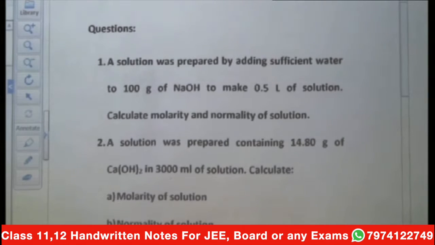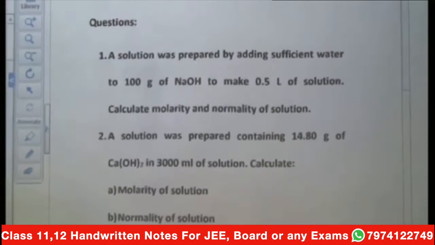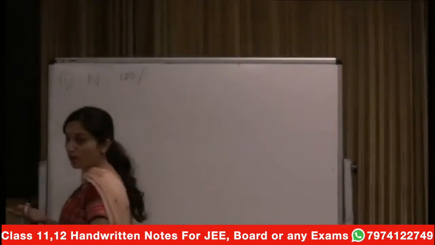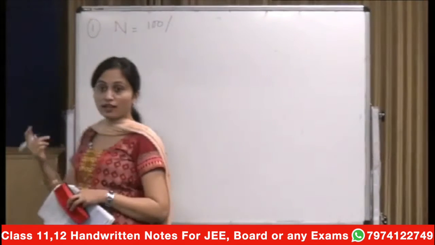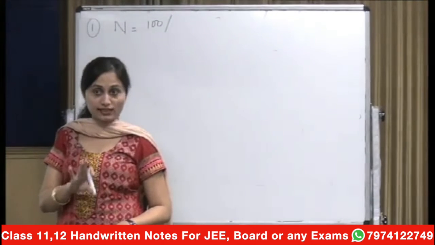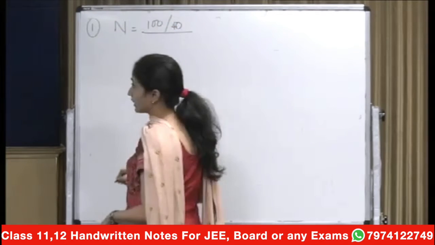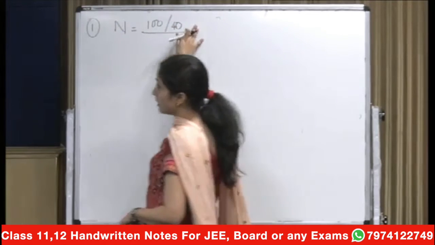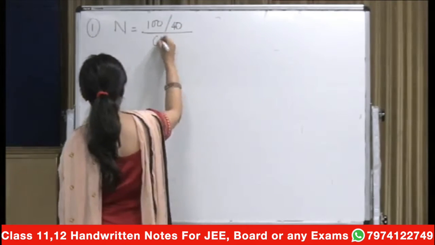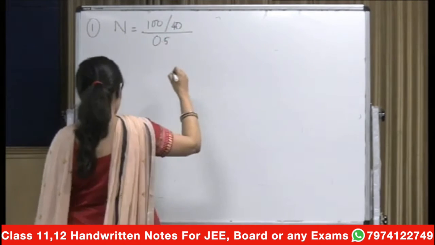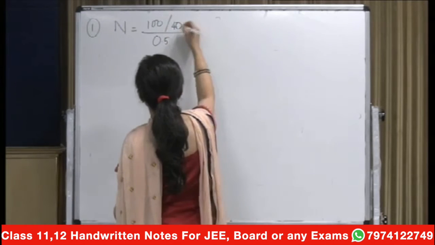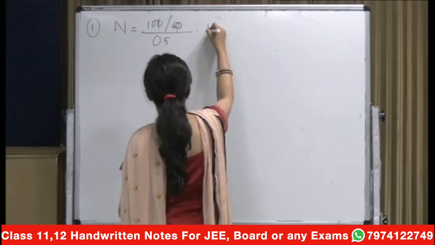So you have the question that a solution was prepared, and you have to calculate the normality. Normality is equal to gram equivalents upon volume. So what is your gram equivalents? That is given mass, 100, upon equivalent mass. What is the equivalent mass of NaOH? Na is 23, oxygen is 16, hydrogen is 1. So it should not take you much time to calculate that it's equal to 40. So this is the gram equivalents on the top, and then you have 0.5 liter of solution. Just write 0.5 as it is, and you can easily calculate it. That will be equal to 5 normal.